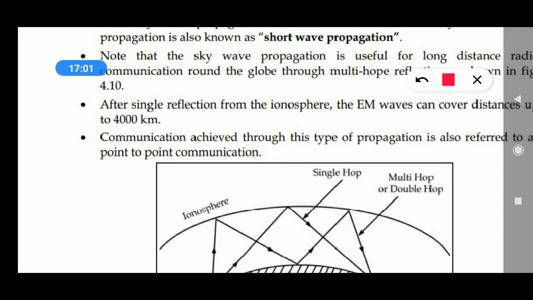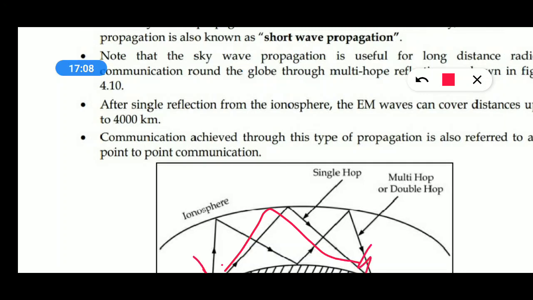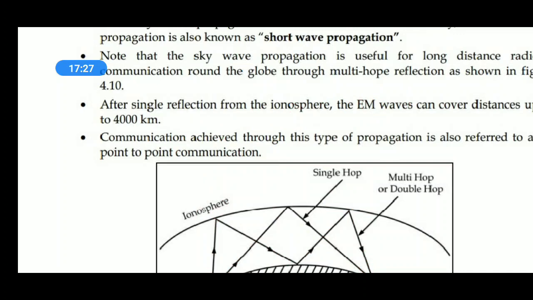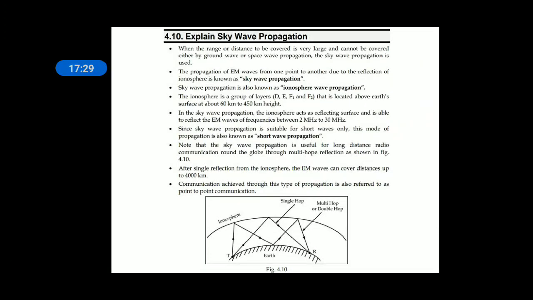This is the transmitter and this is the receiver. This is called single hop. Whenever you want to cover from this point to this point, you can cover it by using a single hop or by using multiple hops. This is the first hop and this is the second hop, and the distance covered in each hop is 4000 kilometers. This is a very large coverage compared to normal space wave as well as ground wave propagation.